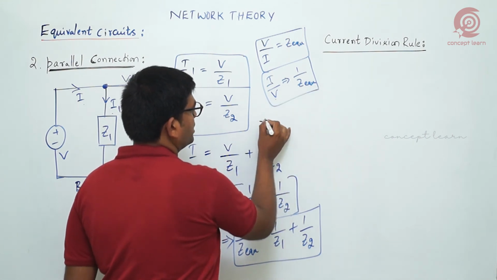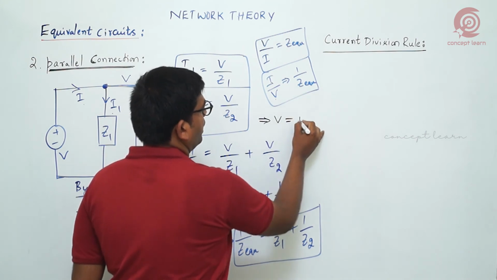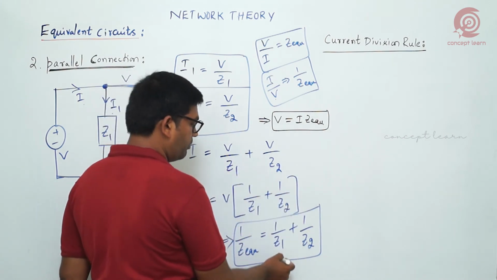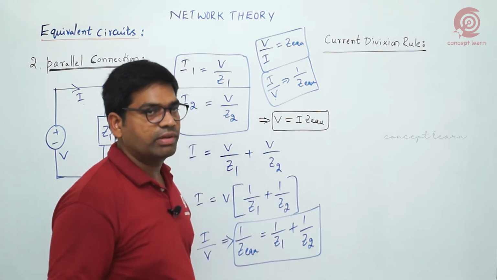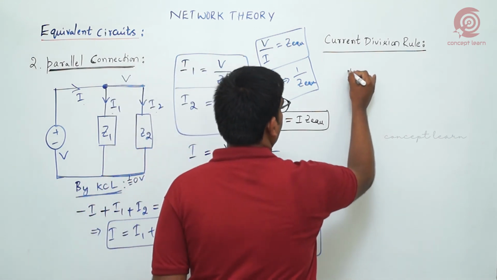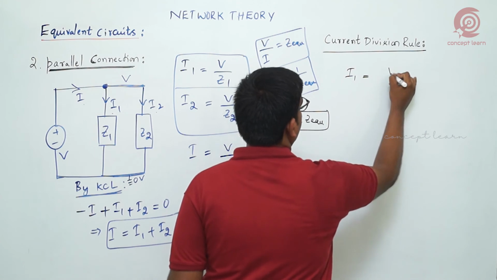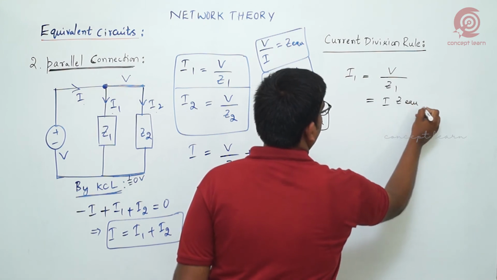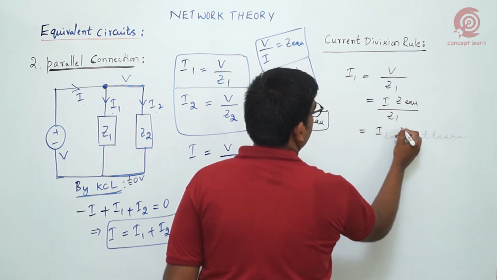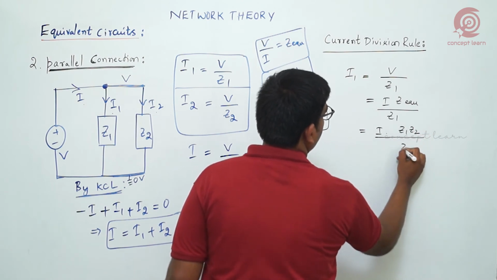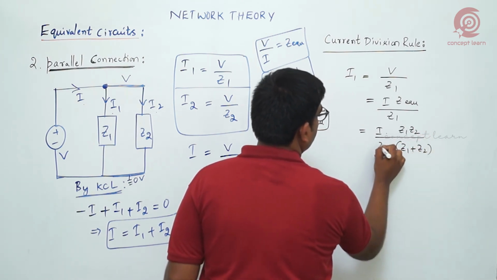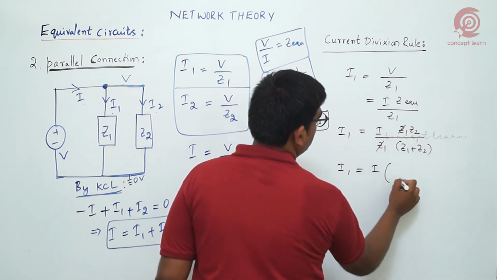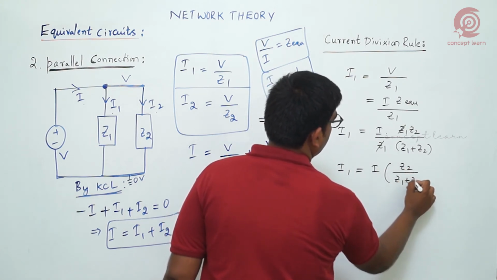At the same time, we can write the expression for voltage: V is equal to I into Z equivalent. Z equivalent for the parallel combination, we know, is Z1 Z2 by Z1 plus Z2. Now write the expression for I1. I1 is equal to V by Z1, and V means I into Z equivalent by Z1. Z equivalent is Z1 Z2 divided by Z1 plus Z2. Z1 is already there, so Z1 will get cancelled. So I1 is equal to I into Z2 by Z1 plus Z2.